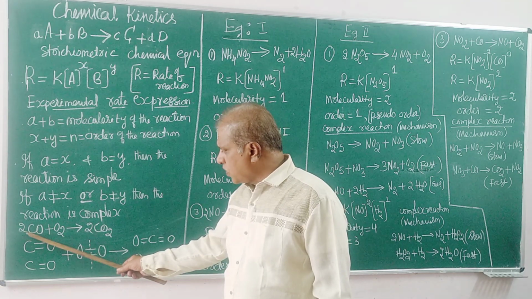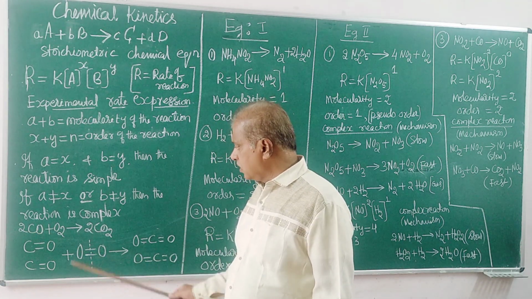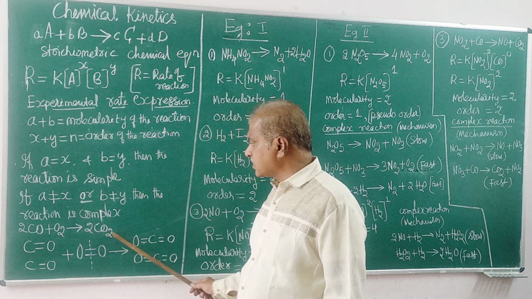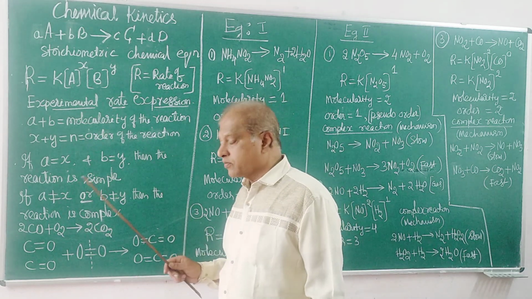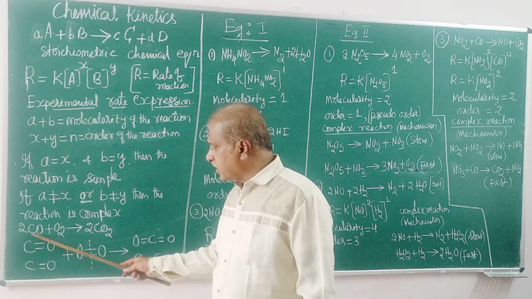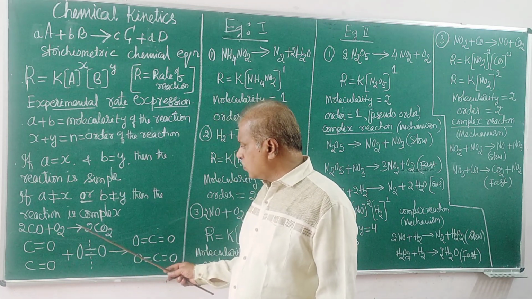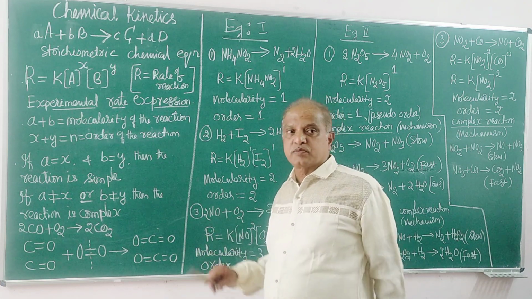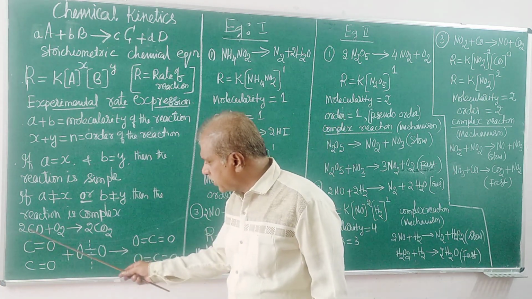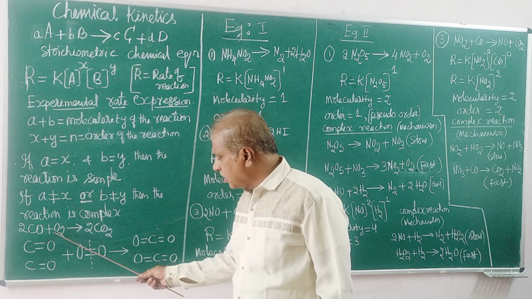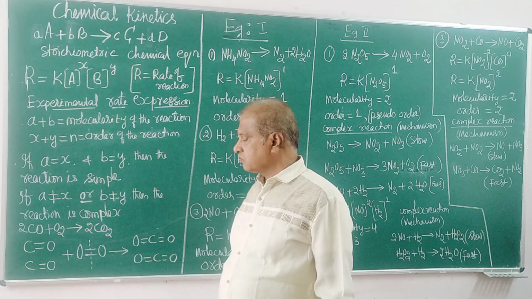That means two molecules of carbon monoxide combine with one molecule of oxygen to give two molecules of carbon dioxide, a step of reaction like this. Or in terms of amount, 2 moles of carbon monoxide react with 1 mole of oxygen to give 2 moles of carbon dioxide. That way also you can speak. Or 2 molar concentration reacts with 1 molar concentration of oxygen to give 2 molar concentration of carbon dioxide. That is in terms of concentration.